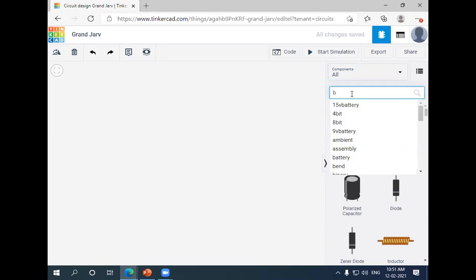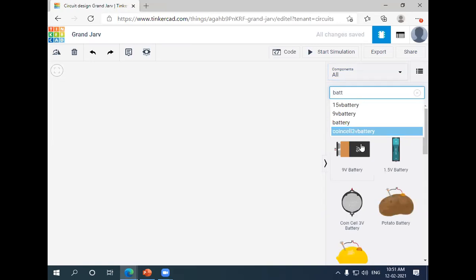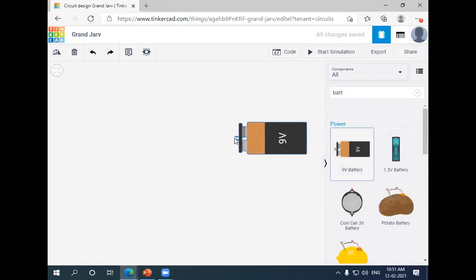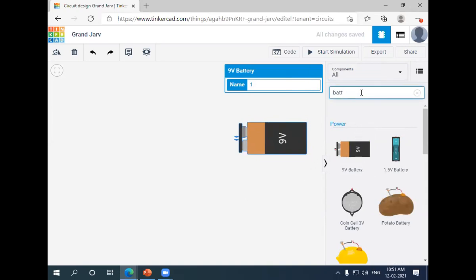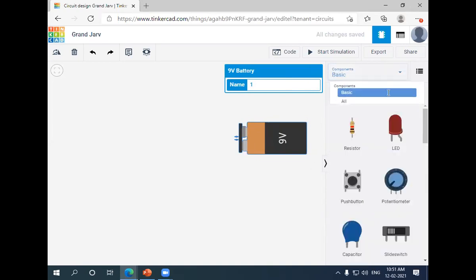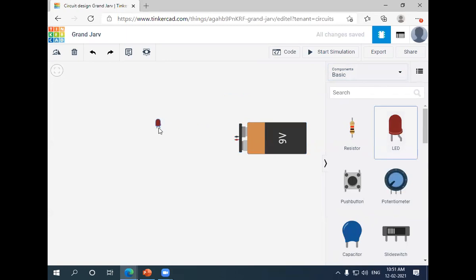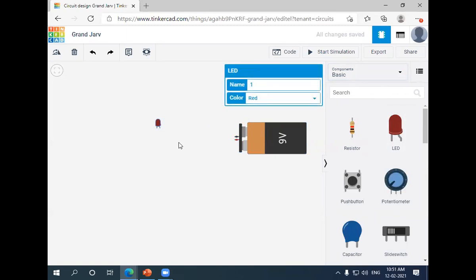Now I'm using one battery. You can see here, I'm just dragging and dropping the battery. Then I wish to glow my LED, so I'm placing the LED component. I'm clicking on basic components because it is very easy and very convenient for us. So I'm dragging the LED and placing it here.